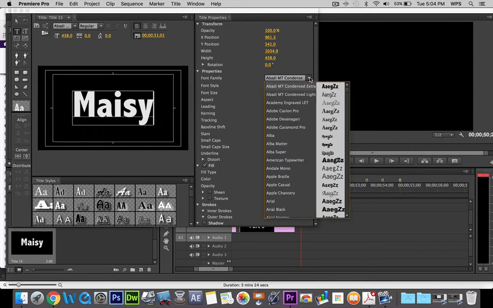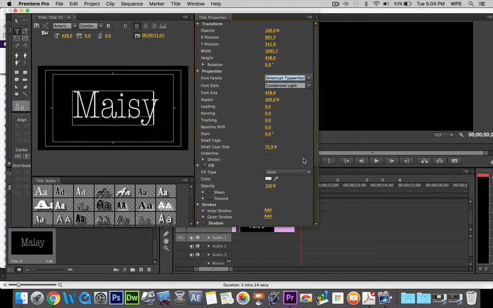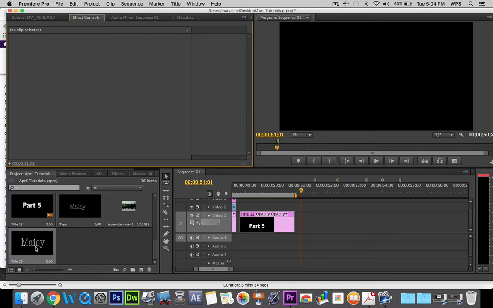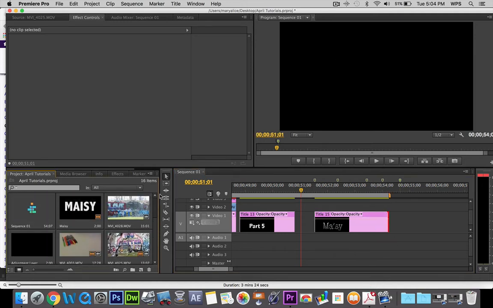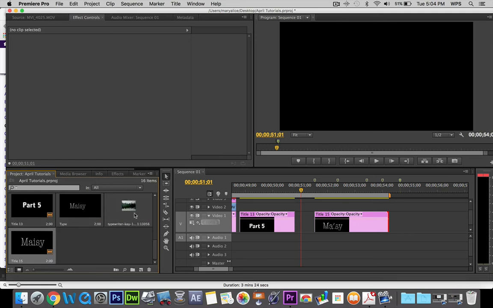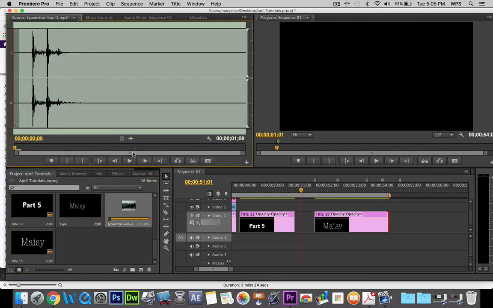Center. I'm going to choose a font like American Typewriter, or you could choose Courier or any other font that works, that looks like a typewriter. I'm going to close this up, and I'm going to take my Maisie title and put it in the timeline. And then I have given you in that folder a typewriter key sound. I'm going to take that and place it in the timeline.